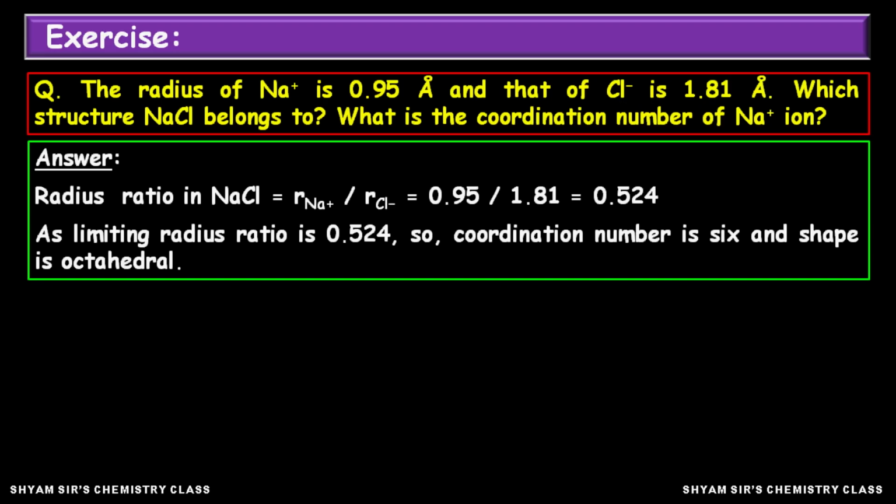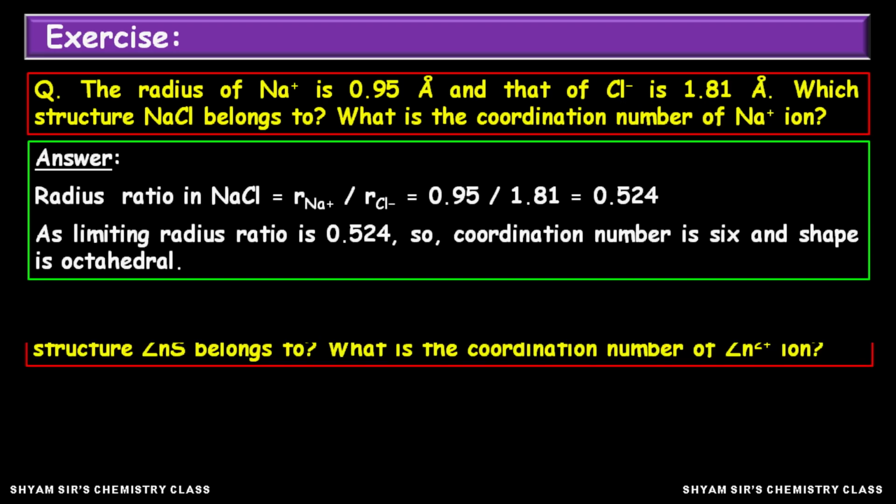So here you can say that the coordination number of the sodium ion is 6 and the structure of NaCl is octahedral. Thus in the NaCl crystal, each Na plus will be surrounded by 6 Cl minus ions, and similarly each Cl minus will be surrounded by 6 Na plus ions.